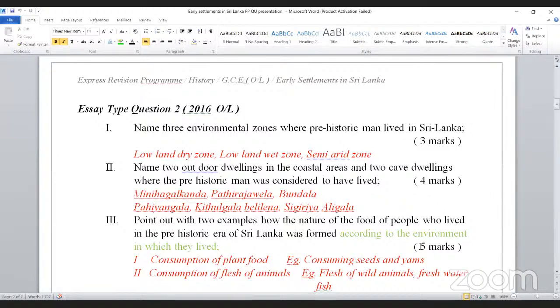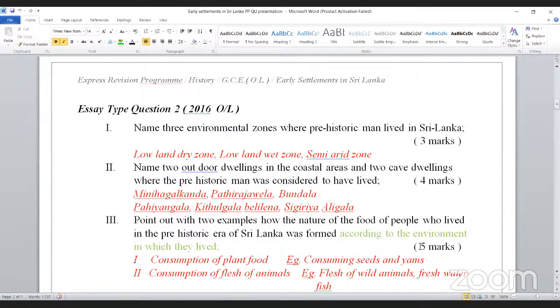Secondly, you must write about the other food items that give carbohydrate, plant food items like kitul seeds, coconut seeds, kernel of the oil. Then you must write about how they found them, collecting these food items. So the 3 points must be included in one answer. That's a separate guidance I have to do for writing. Like that, for consumption of flesh of animals, also 3 points you have to include in that paragraph. So then only full marks are given.